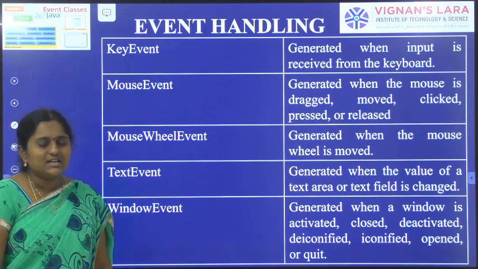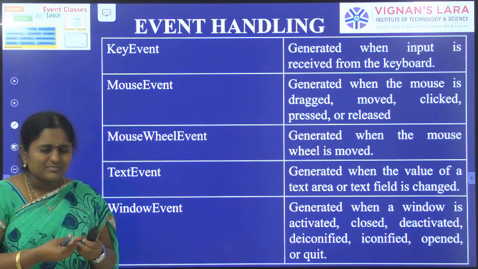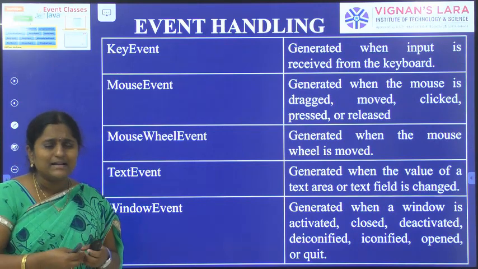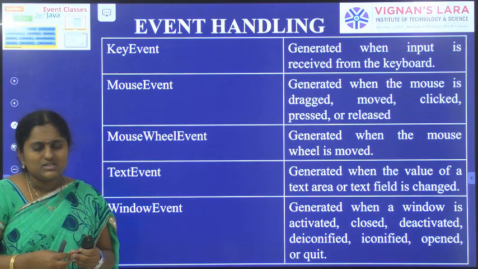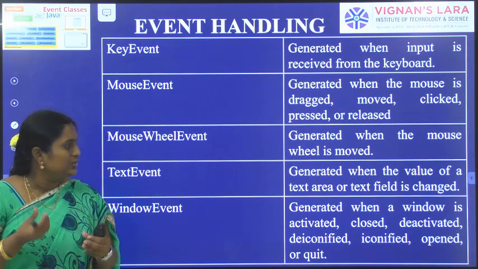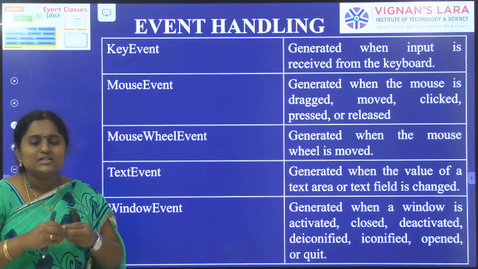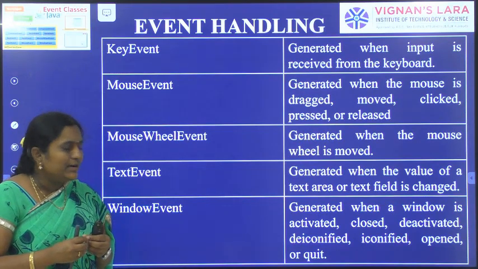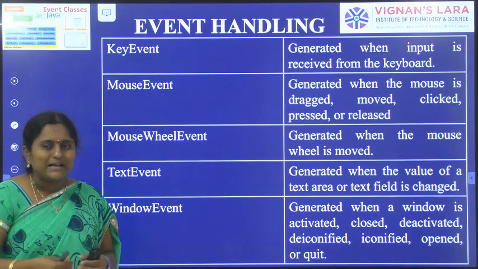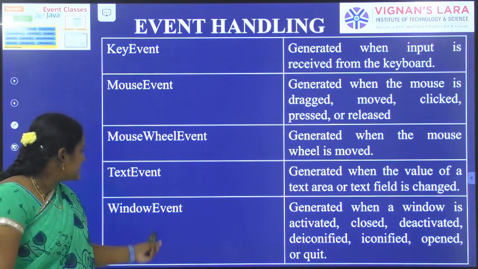Text field and text area are two GUI components. I will discuss GUI components briefly in the AWT unit. Till now, you just have to understand what is what. A text field is a GUI component that allows a single line of text. A text area is a GUI component that allows multiple lines of text. Next one, window event.